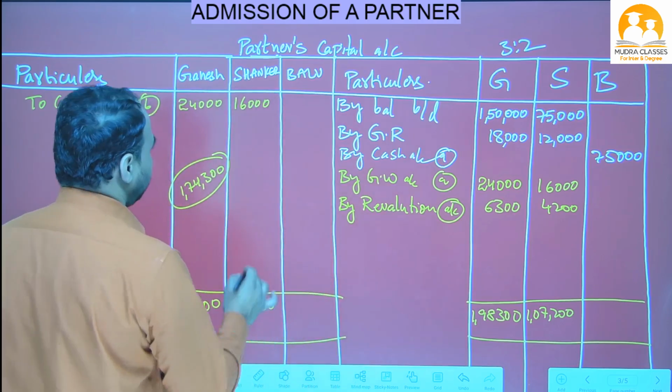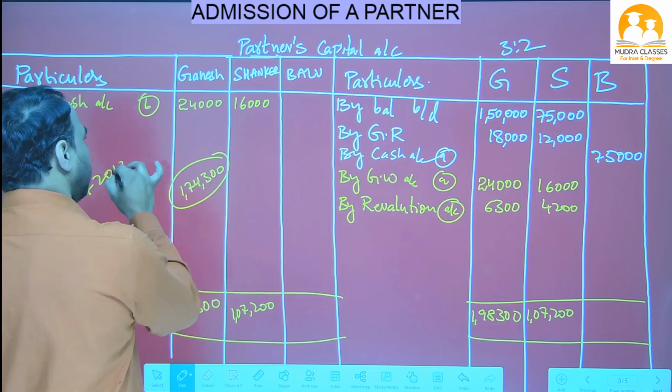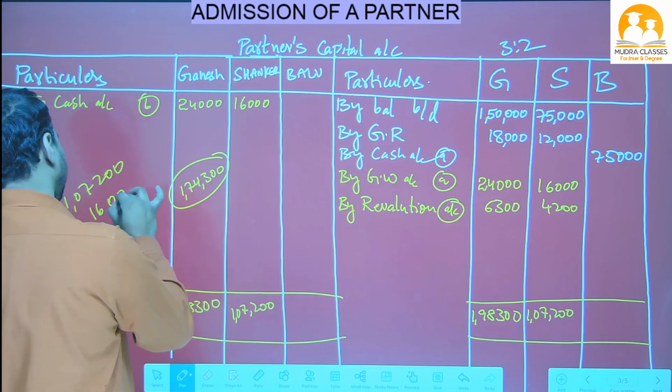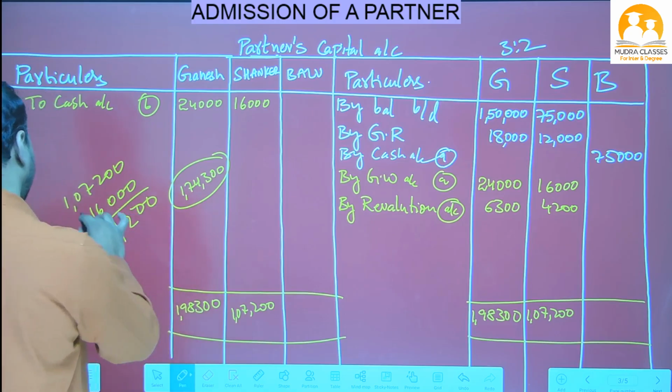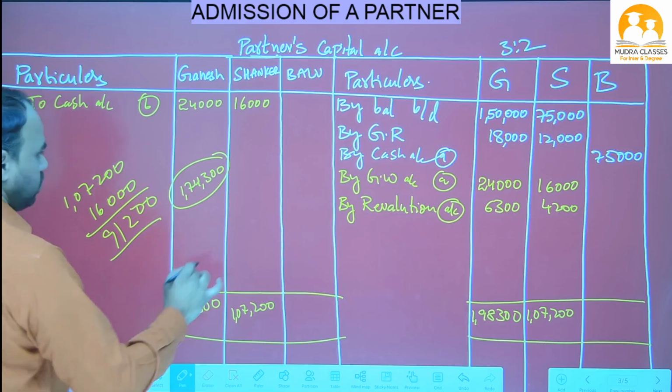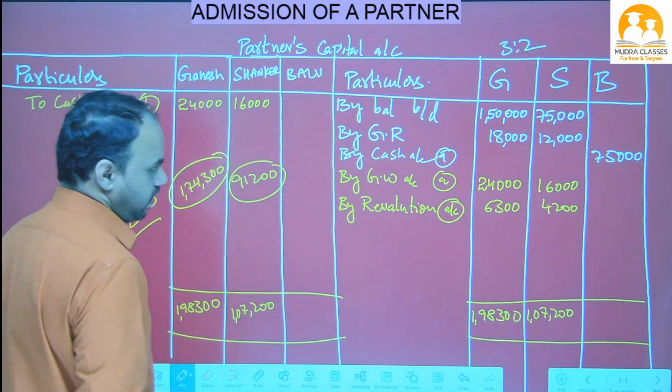So 1,07,200 minus 16,000, beta. We got 91,200. This 91,200 is also called the closing balance.